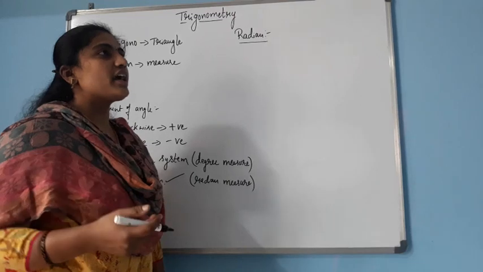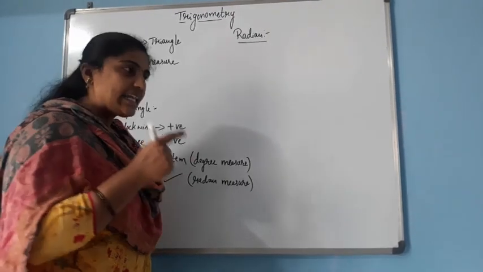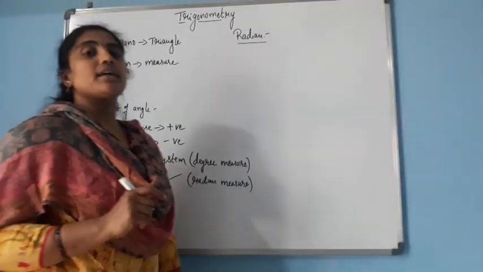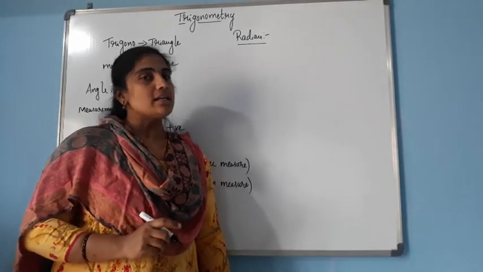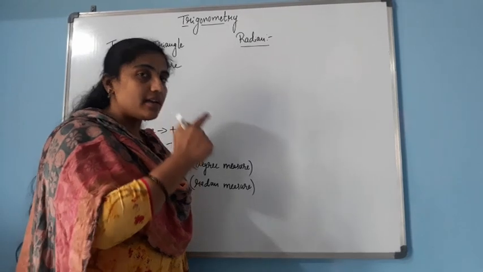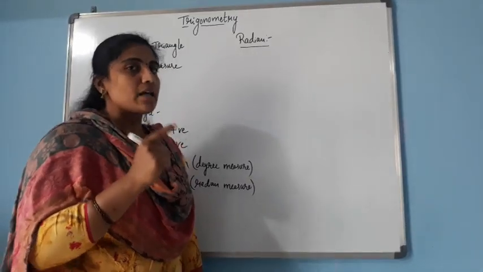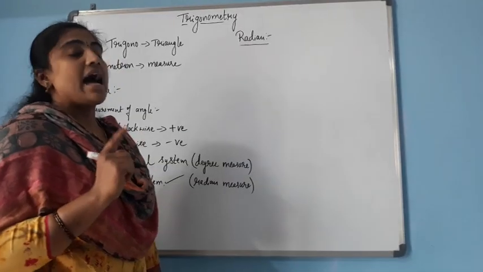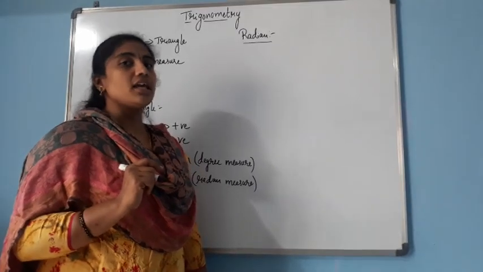So how to define 1 radian? So it is the angle subtended at the center of the circle. Okay, so it is an angle. Radian is an angle subtended at the center of the circle by an arc of length equal to radius of the circle.